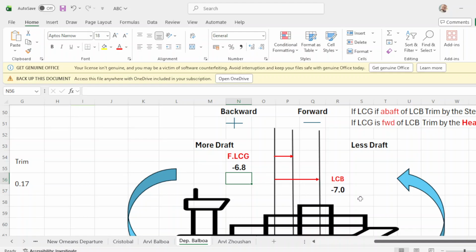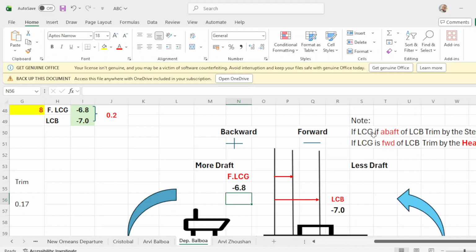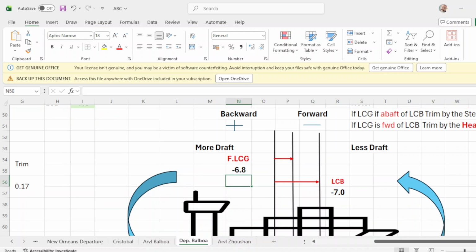Okay. So what does it mean? It means if your LCG is behind LCB, then you are trimmed by the stern. That's why you are trimmed by the stern, because final LCG is behind or above LCB.